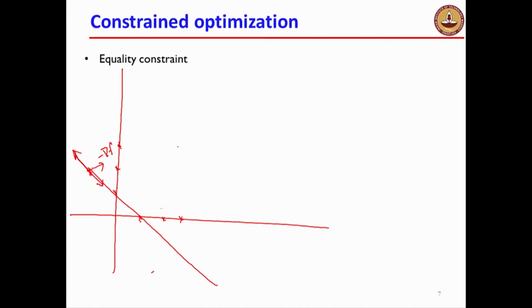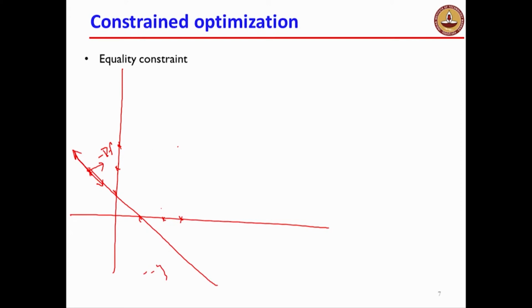Now if minus grad f is pointing in this direction and it is non-zero, we know at this point the gradient is not 0, because the gradient is 0 only at this point over here, but this is not a feasible point, so I cannot accept this as my optimal point. Any point that has to be optimal has to be on this line, it has to be a feasible point first. At this point, the negative gradient is pointing radially towards the center of the circle over here.